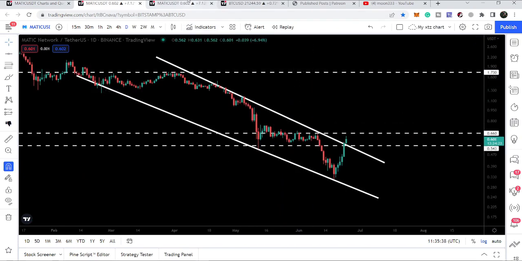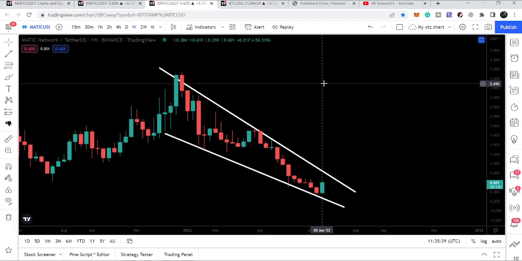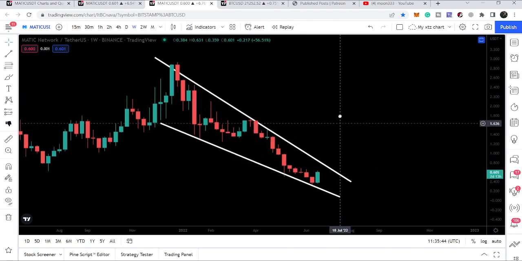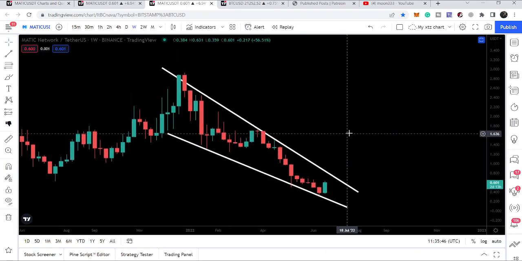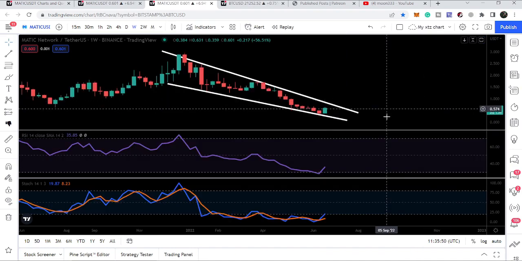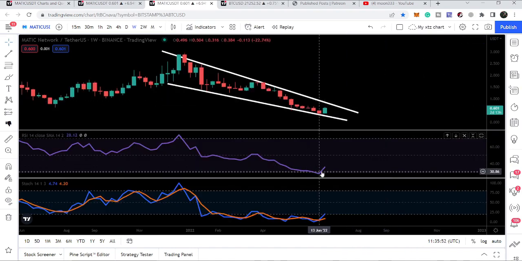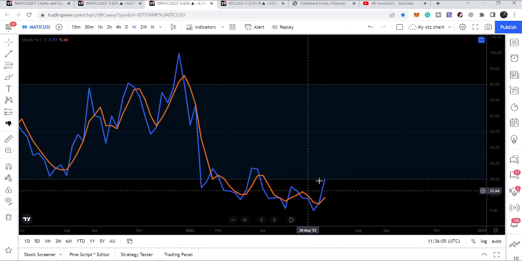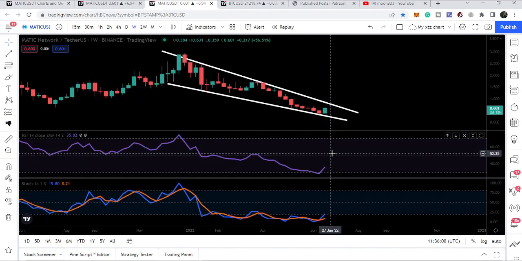Now, if we take a look at the weekly time frame chart, then MATIC has just bounced from the support of a very big falling wedge pattern. It did not break down this falling wedge. And if we take a look at the oscillators, RSI completely entered the oversold zone, and the stochastic is still oversold. RSI has turned bullish and stochastic is still moving in the oversold zone, but we have received a buying signal by the stochastic. Like this blue line has crossed up the orange line. That is a very big buy signal.